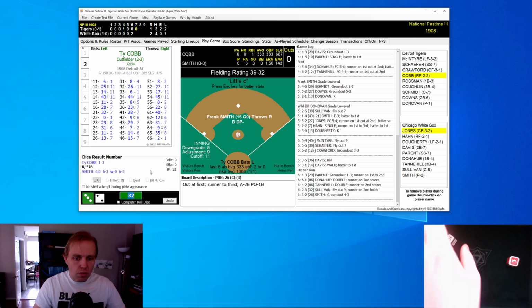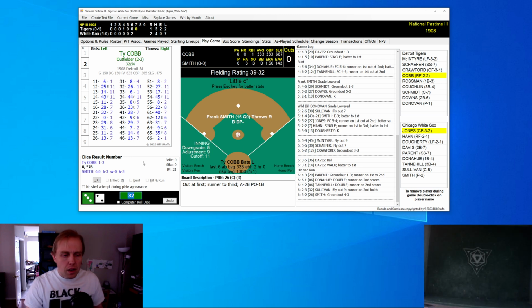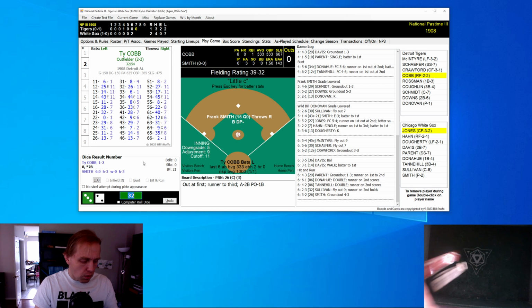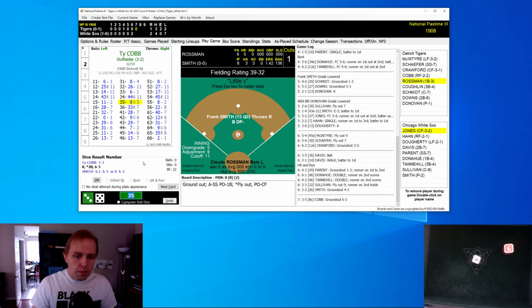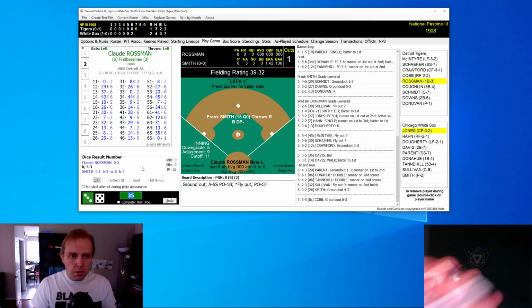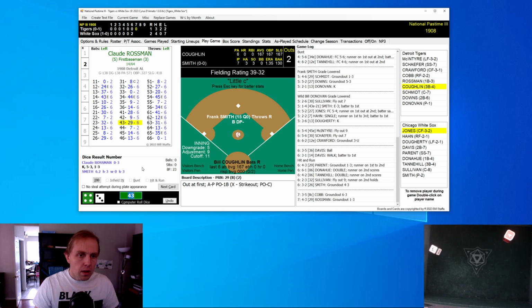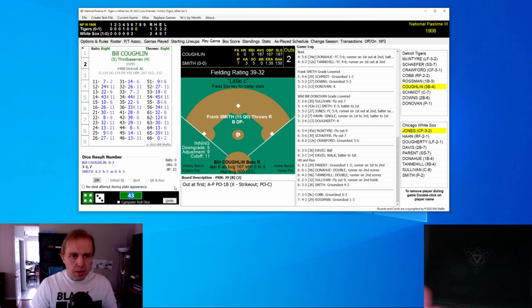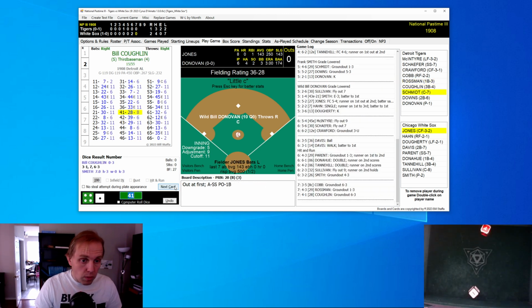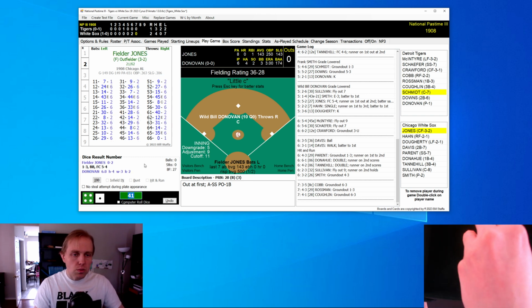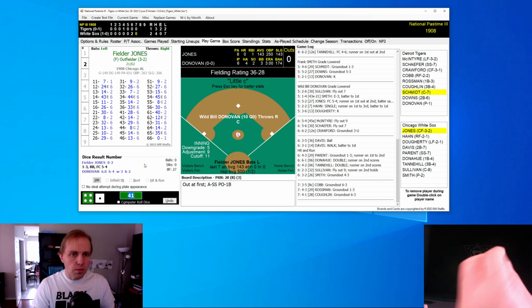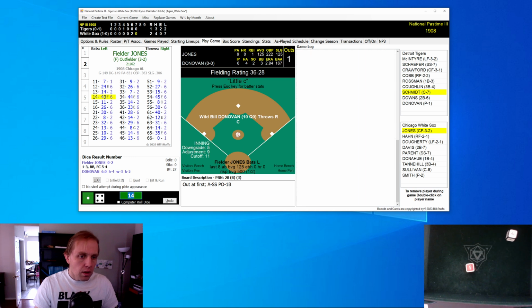And Smith gets a little ground ball to second base. That does that. Ty Cobb up now, 2-1, apologies, White Sox. Cobb gets a little ground ball to shortstop, and that does it for him, 1 away. Rossman now, a little grounder to the pitcher, 2 away, and the Tigers are going very quickly here, and there's a ground ball by Coughlin to short, and it is time for the bottom of the 7th inning.